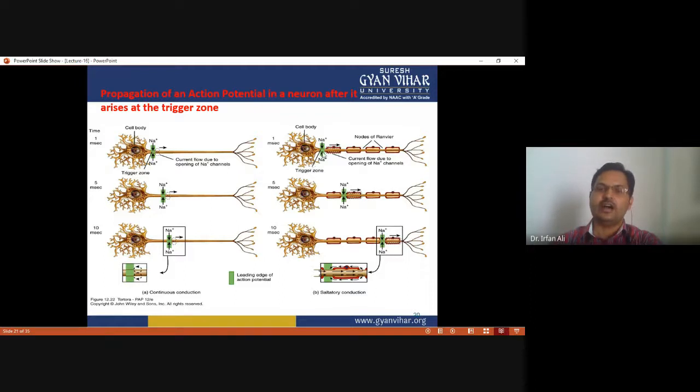That's why within the same time, the nerve impulse conducts for this distance, which is a large distance compared to this one. So it is clear that saltatory conduction is fast compared to continuous conduction.